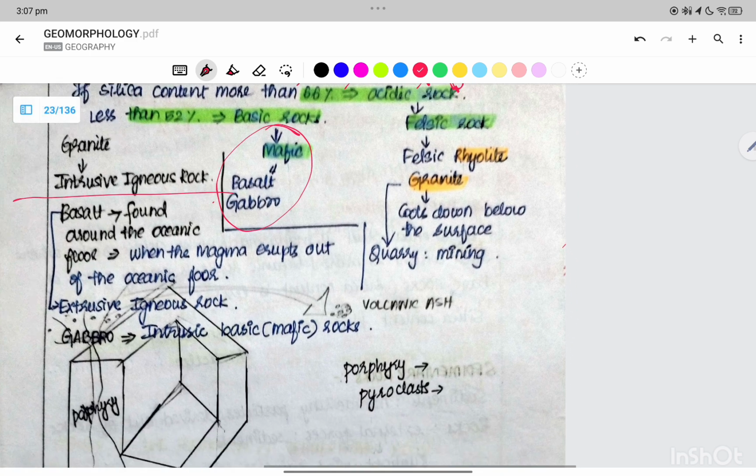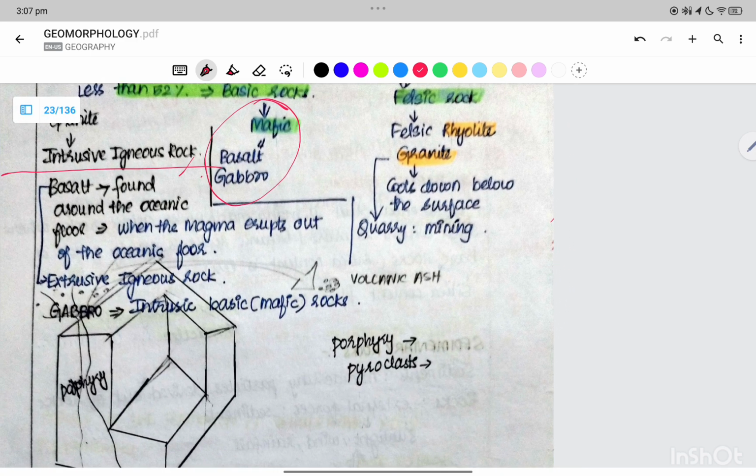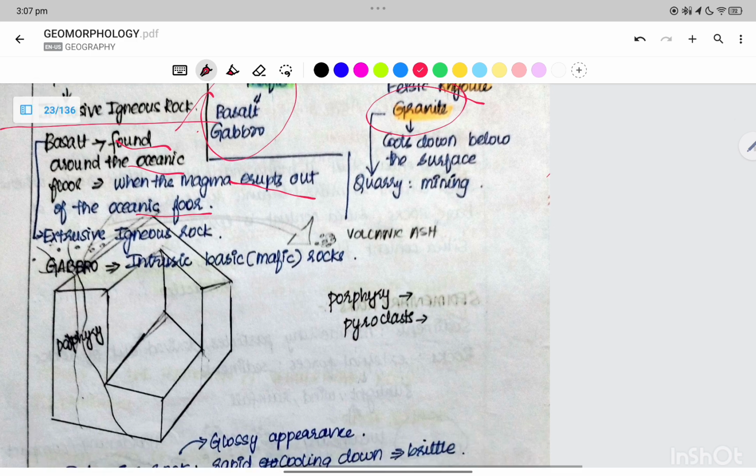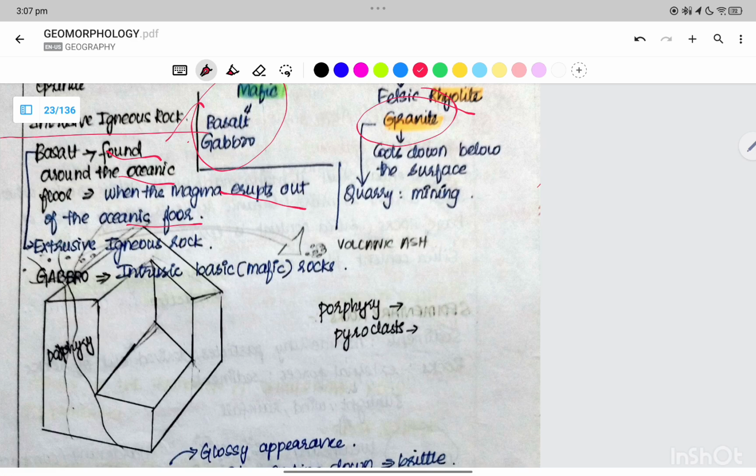Now, granite is an intrusive igneous rock. Basalt is found around the oceanic floor when the magma erupts out of the ocean floor. So basalt is an example of an extrusive igneous rock, because it is found on the oceanic floor due to the eruption of magma outside.